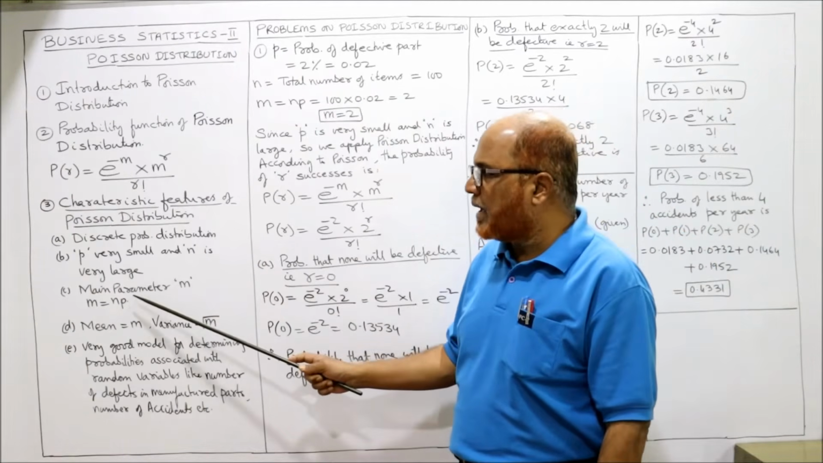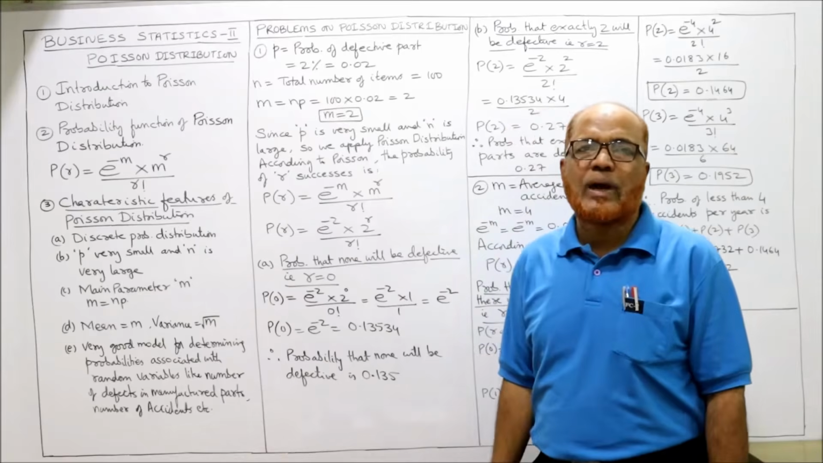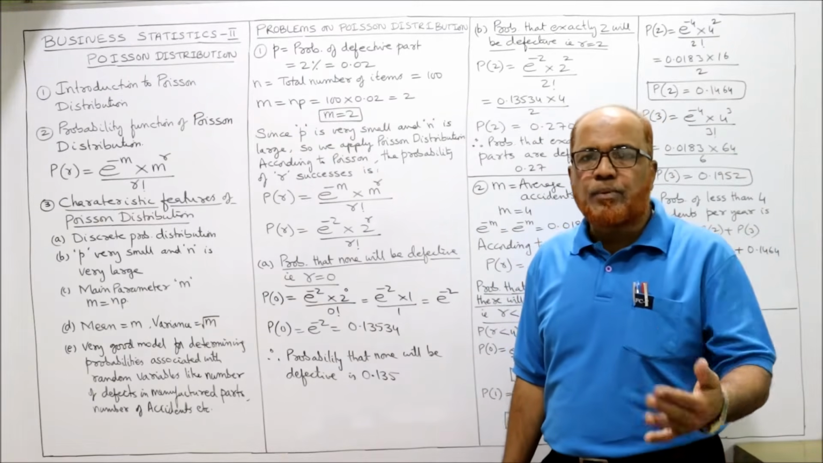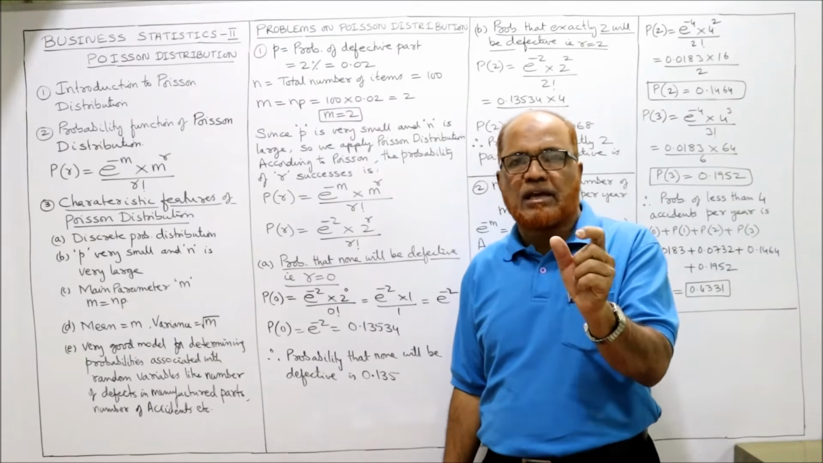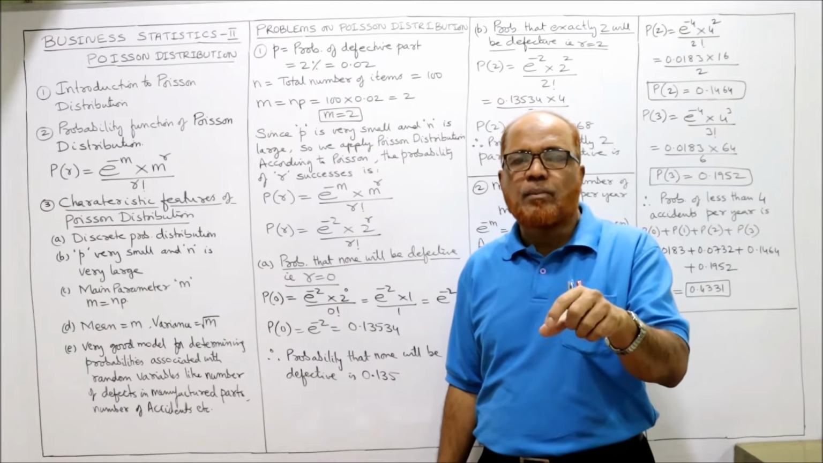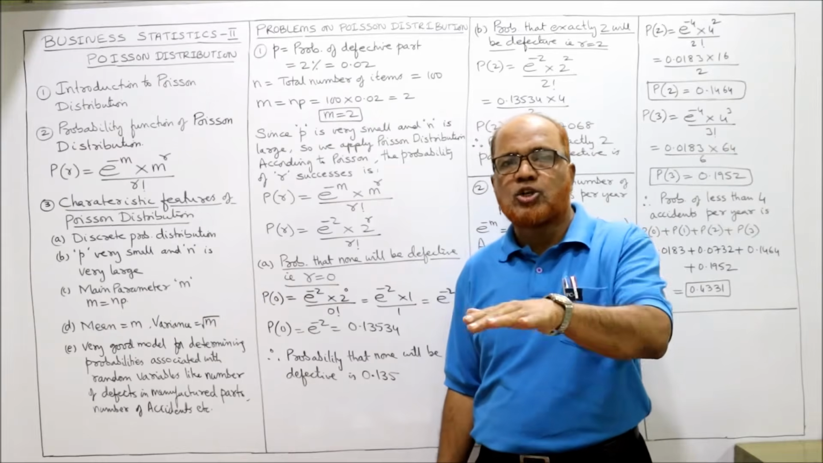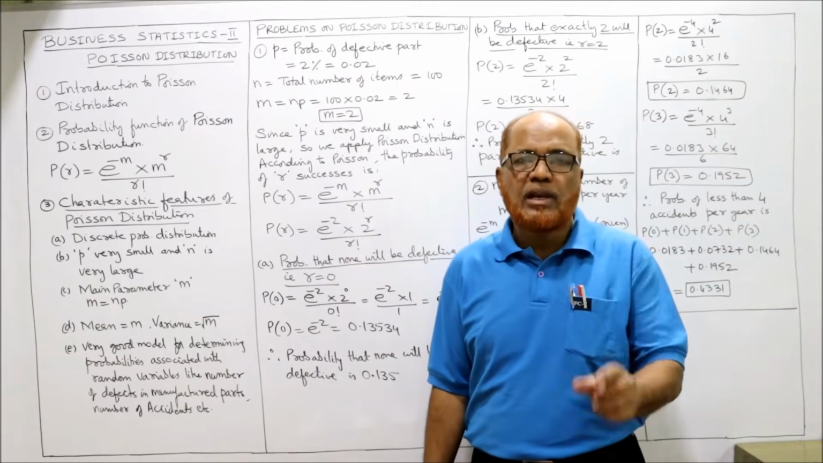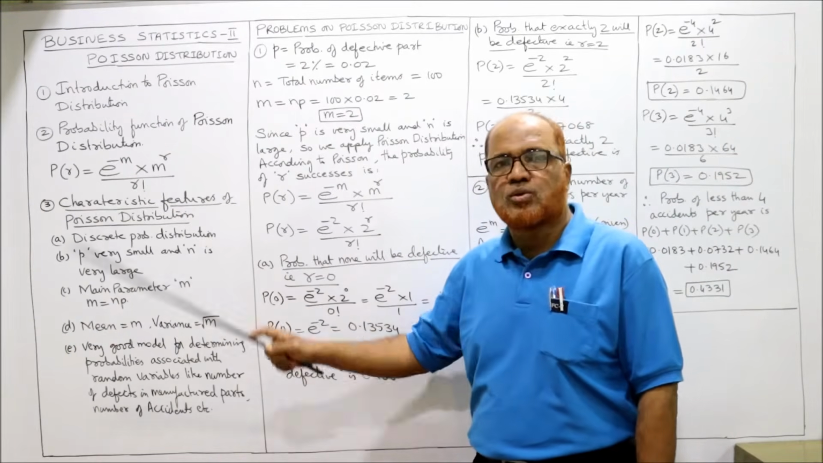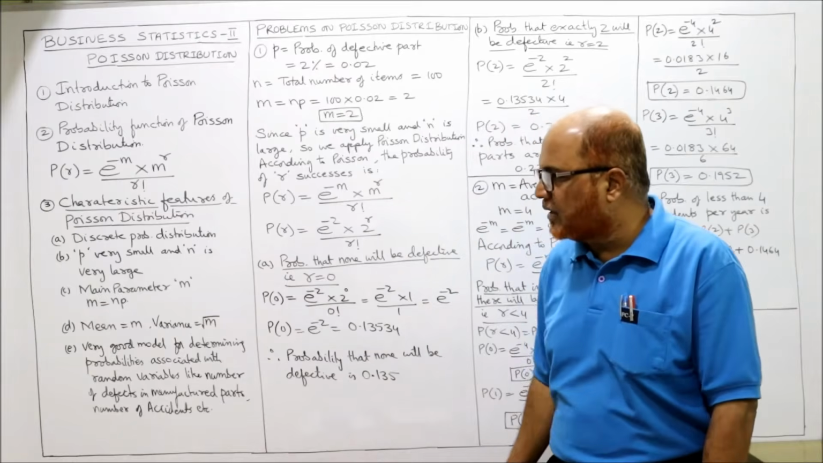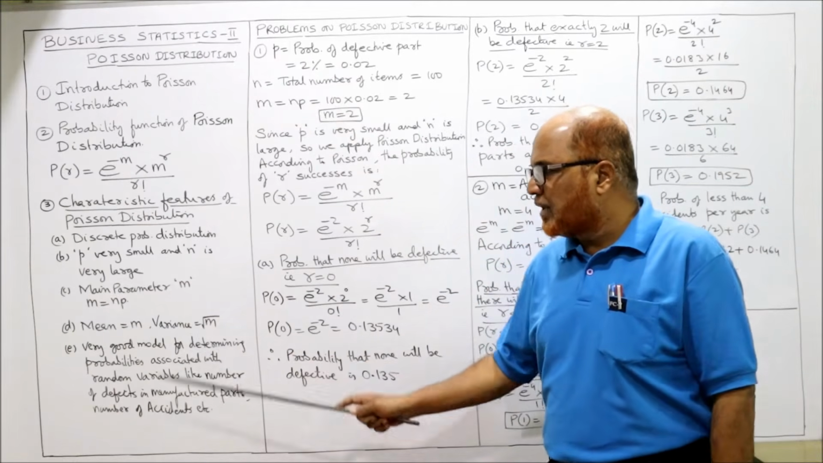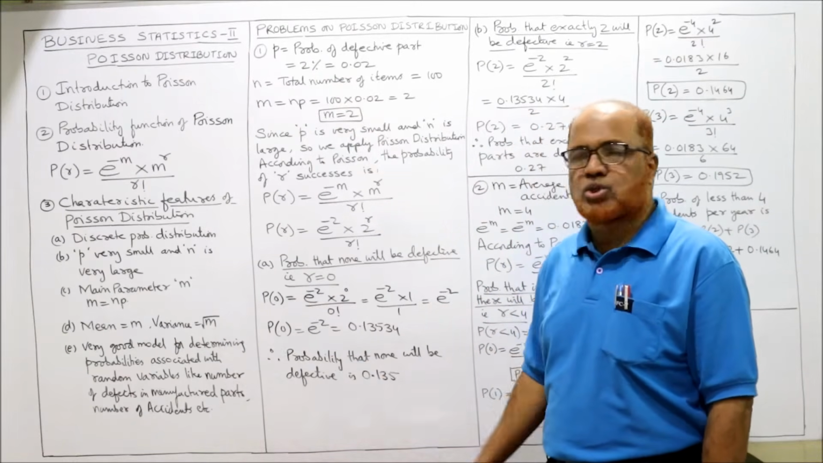Then the third one, the main parameter is m, and m is equal to n into p. In some problems, the value of m is directly given, whereas in some problems m will not be given, n and p are given. So we multiply n into p to get m. Only after getting m can we substitute in the formula to find the required probability. Mean is equal to m, variance is equal to m, standard deviation is the square root of m.